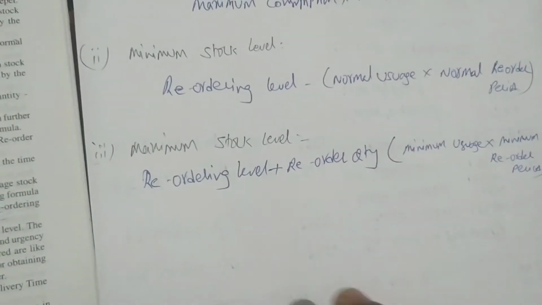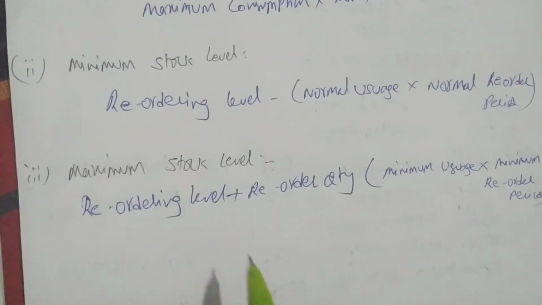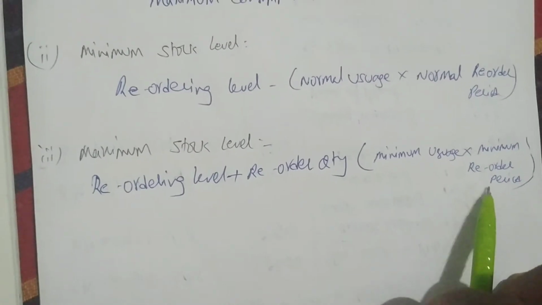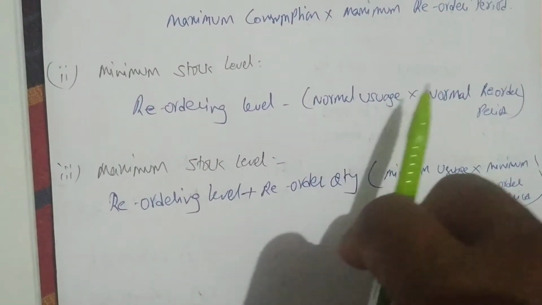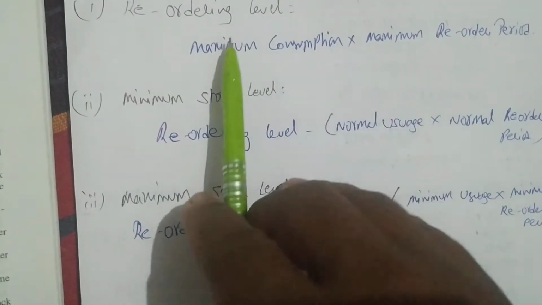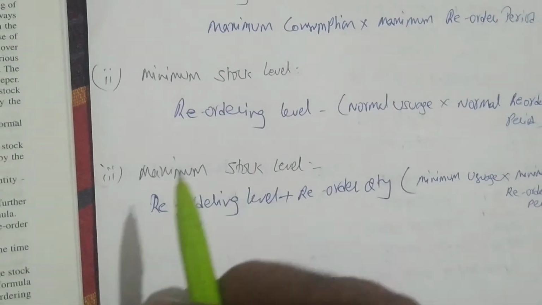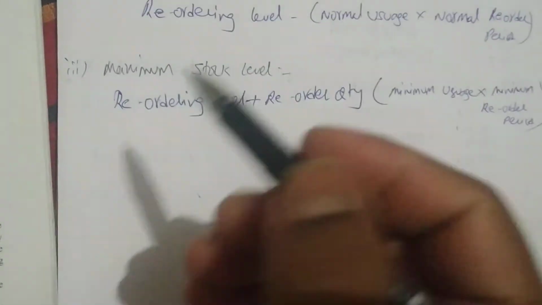Simple, very easy. For maximum stock level, you multiply minimum usage into minimum reorder period. For minimum stock level, you multiply normal usage into normal reorder period. For reordering level, you multiply maximum consumption into maximum reorder period. So simple.